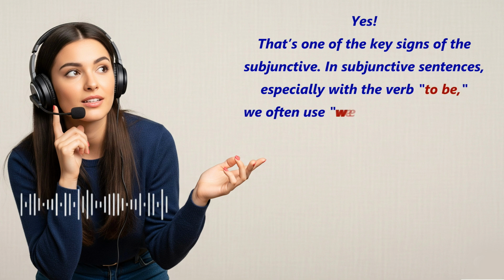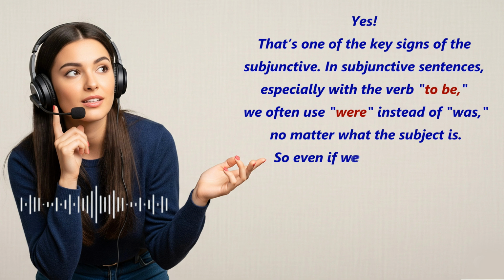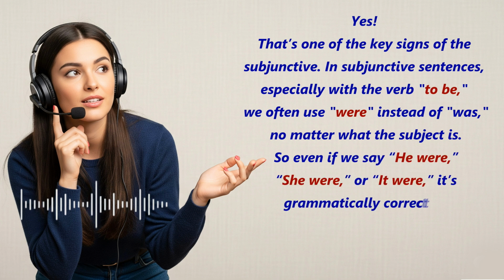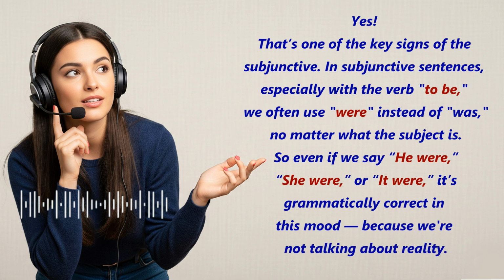In subjunctive sentences, especially with the verb to be, we often use were instead of was, no matter what the subject is. So even if we say he were, she were, or it were, it's grammatically correct in this mood because we're not talking about reality.